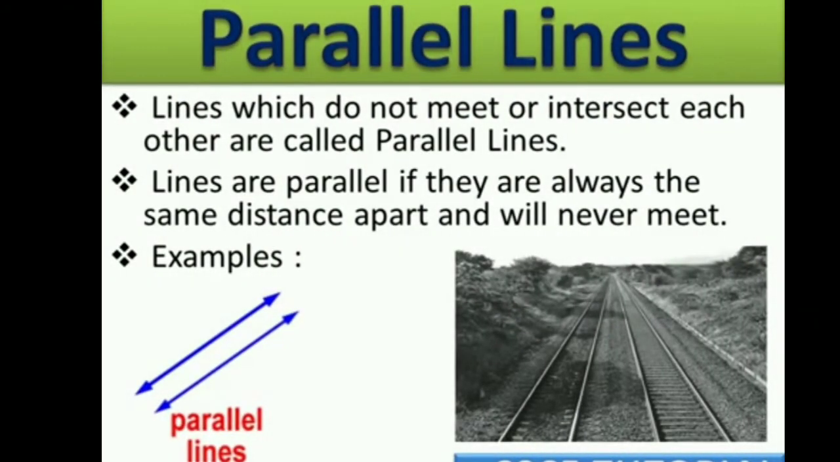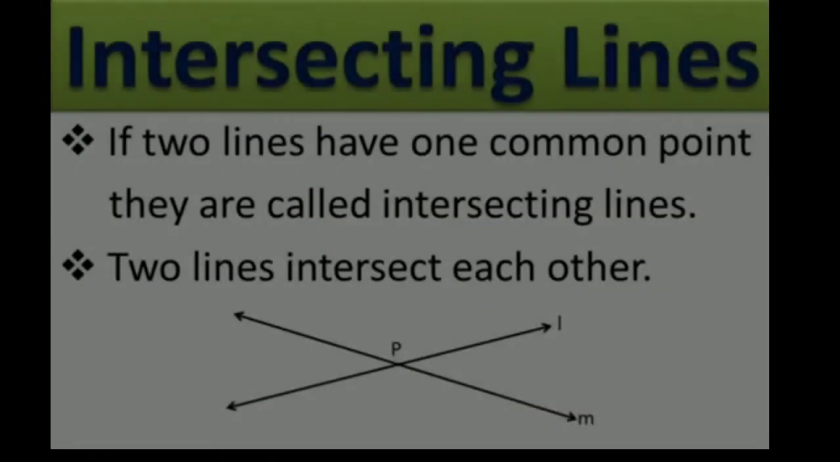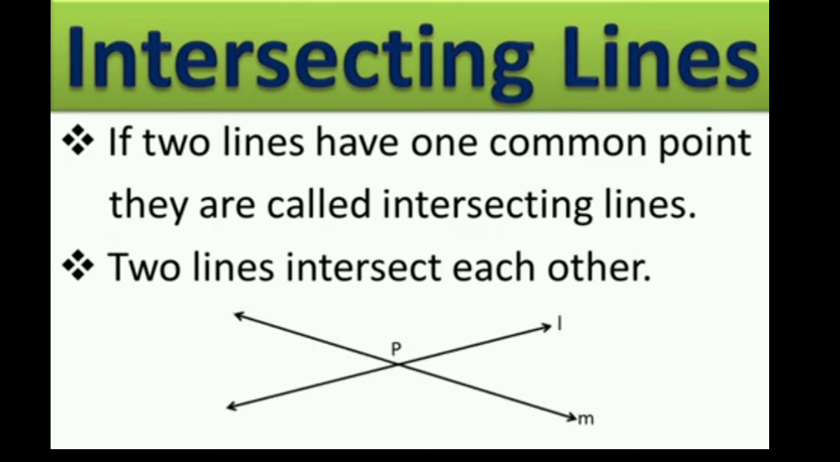Parallel lines. Lines which do not meet or intersect each other are called parallel lines. Two lines in a plane are said to be parallel lines if they do not intersect. Lines are parallel if they are always the same distance apart and will never meet. An example of parallel lines is a railway track.